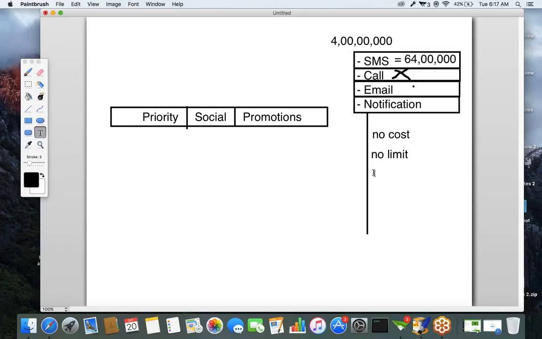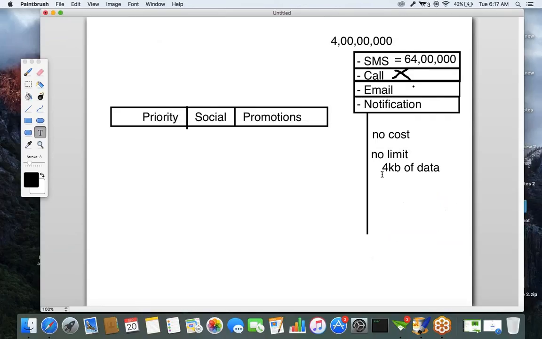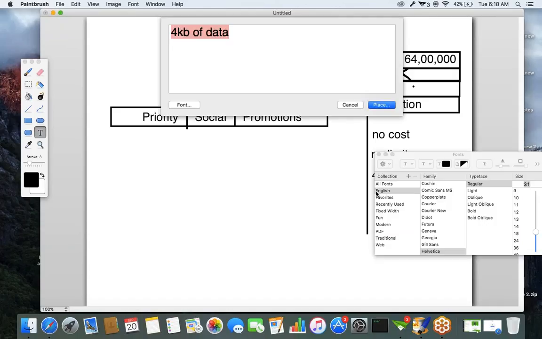No cost, no limit. And we can send 4 KB of data as a notification from the server. If you send a notification, the notification lifetime is 7 days.